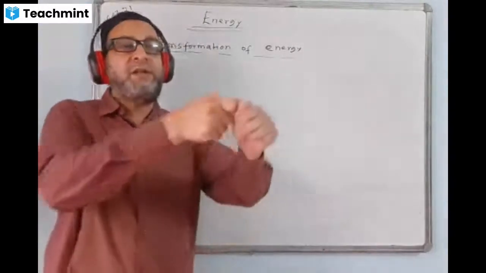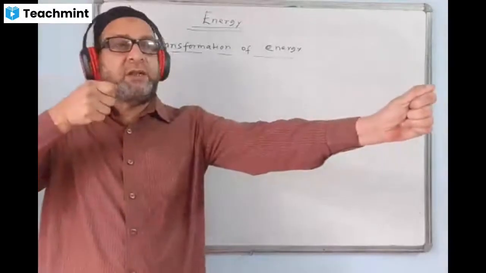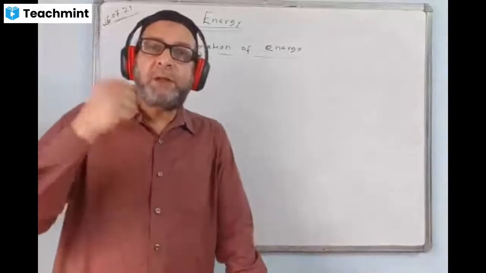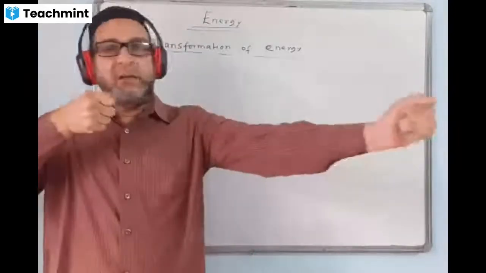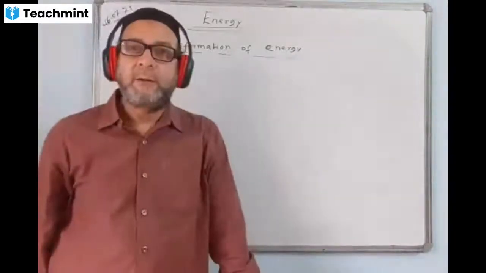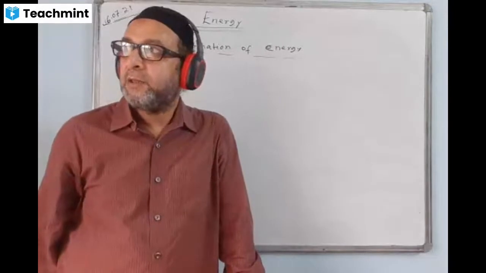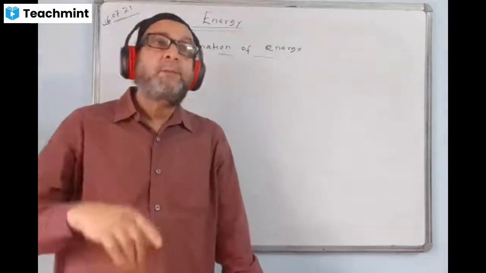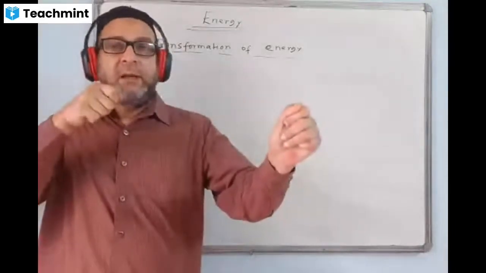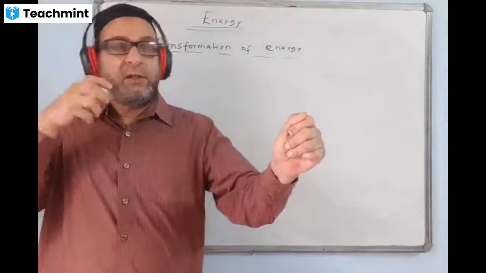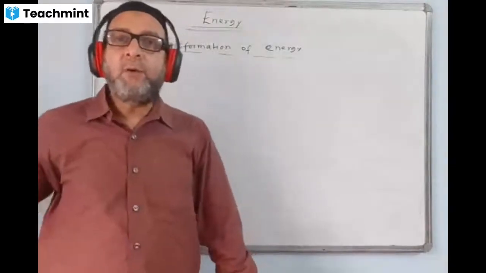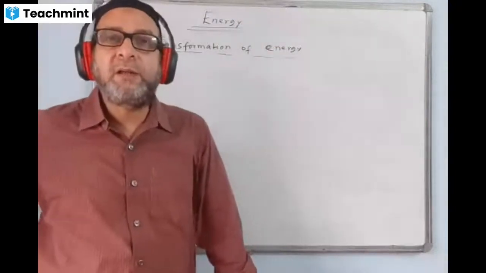Now, we have a stretched bow with an arrow. What energy is there in it? We say potential energy, because it is at rest. We have changed the structure. On releasing, the arrow moves forward. What energy conversion is taking place? We say kinetic. Potential to kinetic, because we have potential energy, and as soon as the arrow is released, the arrow starts moving. So on releasing an arrow from the bow, we say potential to kinetic.